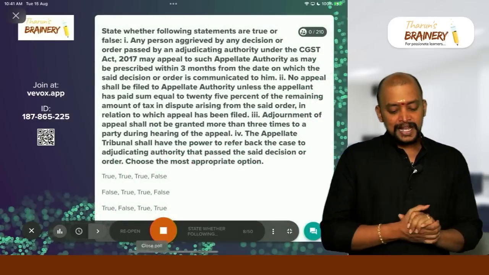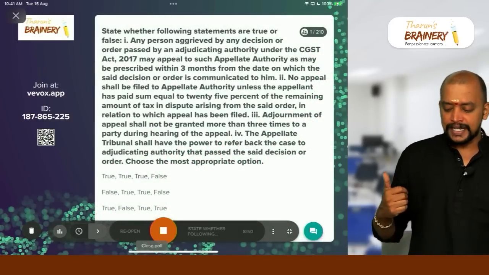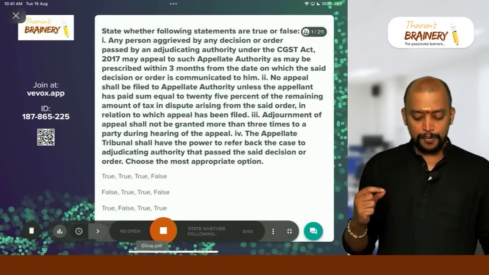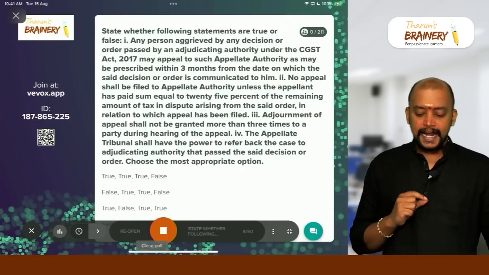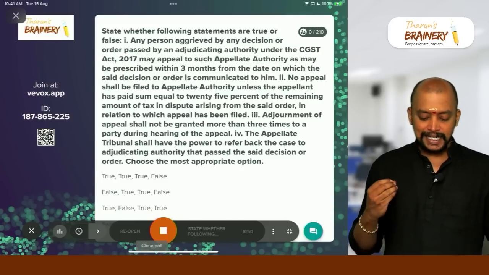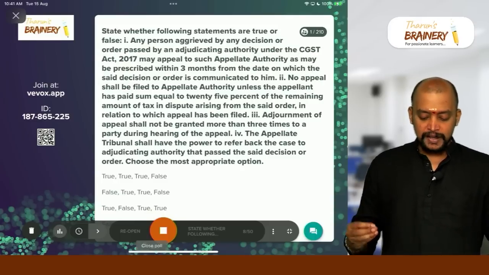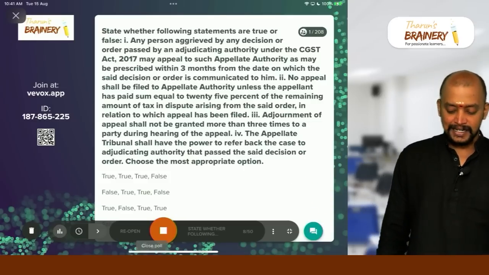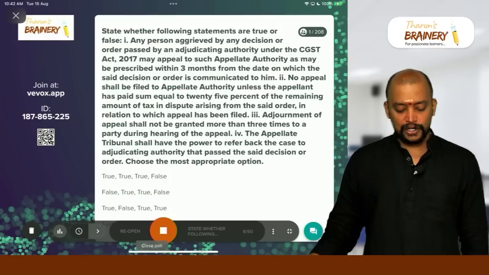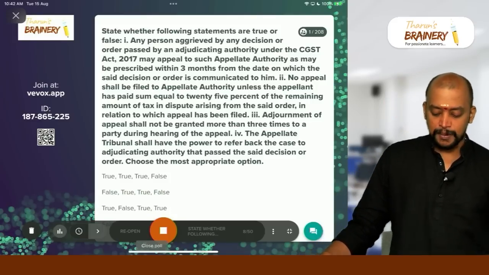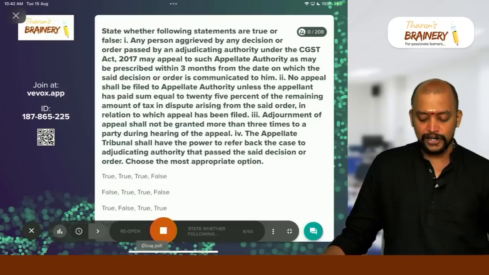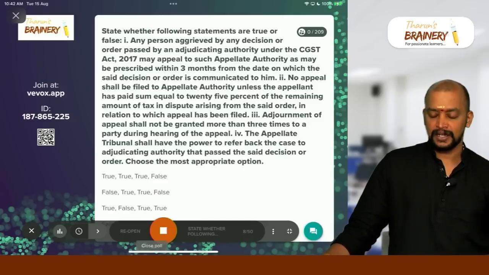Next one, state whether following statements are true or false. So you need to select the proper option here, true or false. Any person aggrieved by any decision or order passed by an adjudication authority under CGST Act may appeal to such appellate authority as may be prescribed within 3 months from the date on which the said decision or order is communicated to him.